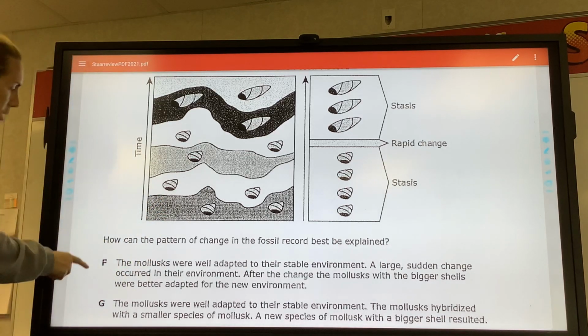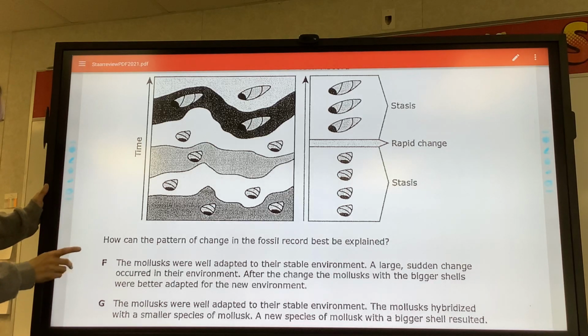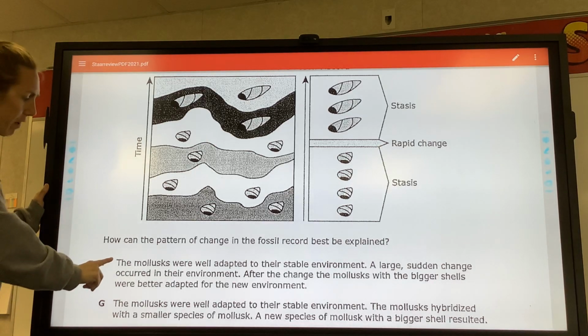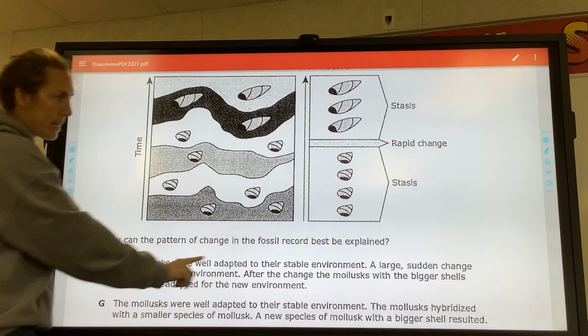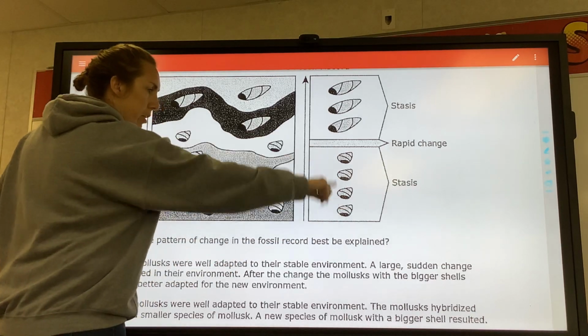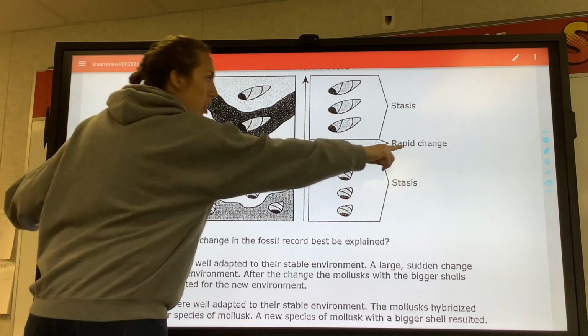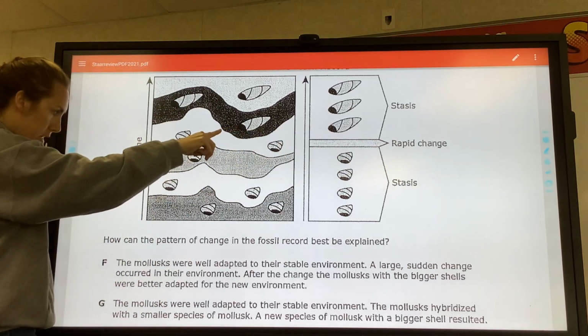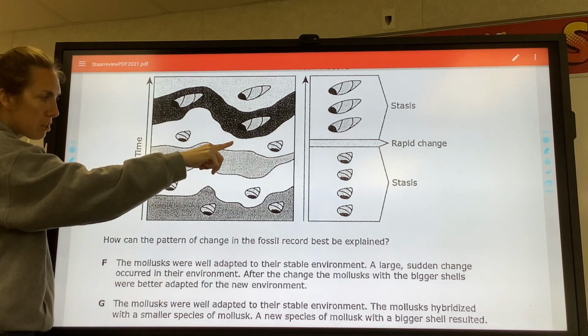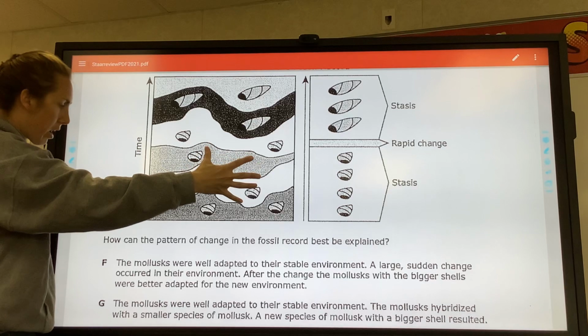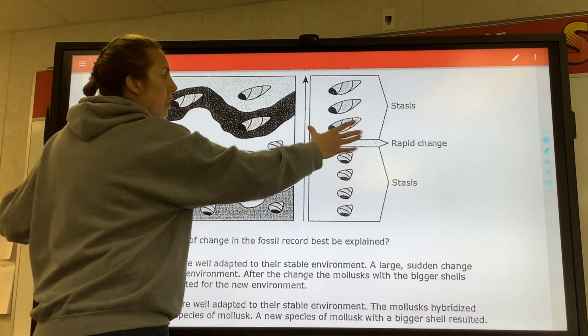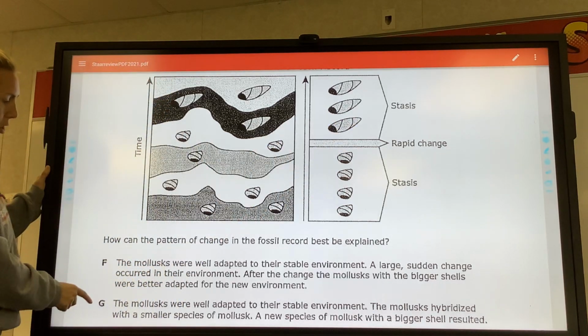Good. So when you're picking your choice, is that the right answer? Yes. Follow with me. The mollusks were well adapted to their stable environment. Good. A large sudden change occurred, rapid change. After the change, the mollusks with the bigger shells were better adapted. Good. So, bigger shells.